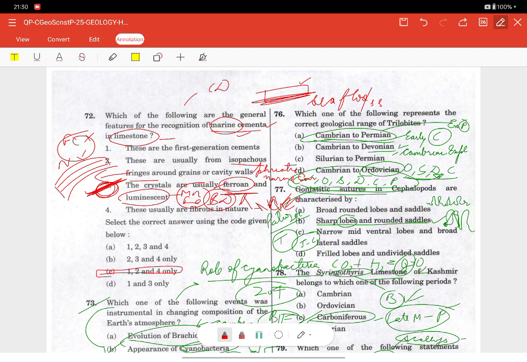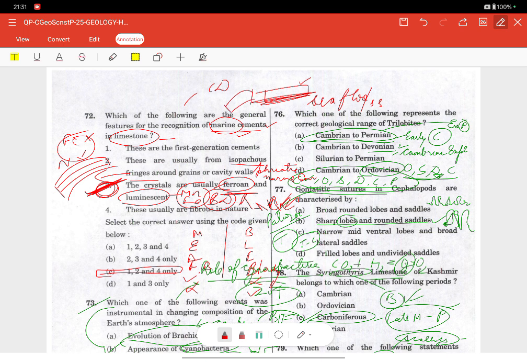Also, if we have to make a comparison between marine and burial cement: marine cements are early, burial are late. Marine are aragonite in nature, burial are ferroan in nature. Marine are fibrous and bladed, but the burial ones are blocky in nature. Isopachous fringe we have in marine but not in the burial cement. Luminescence we don't have in marine, but in burial we have it. So marine cements are early, fibrous, non-ferroan, and form isopachous fringes around the grain.